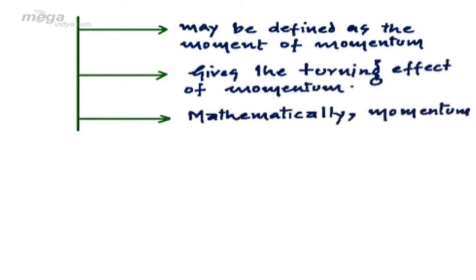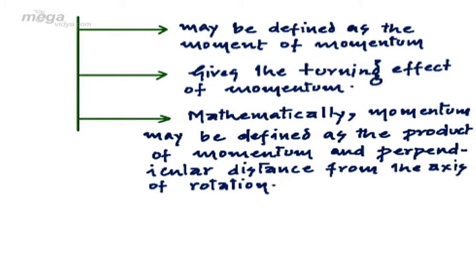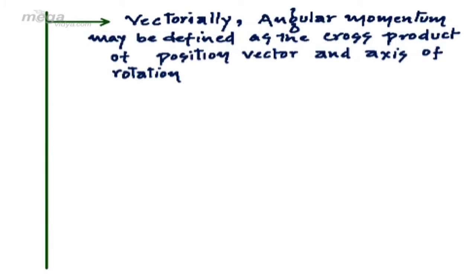Mathematically, angular momentum may be defined as the product of the moment arm or the perpendicular distance from the axis of rotation and momentum. Or we can say vectorially, angular momentum may be defined as the cross product of the position vector from the axis of rotation or from the point of rotation and momentum.